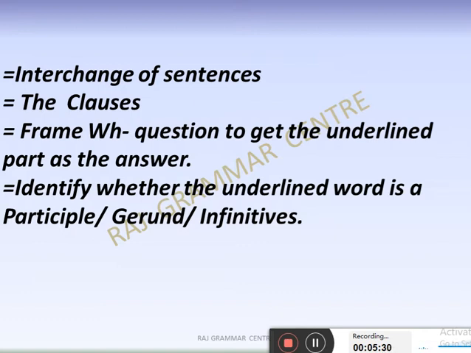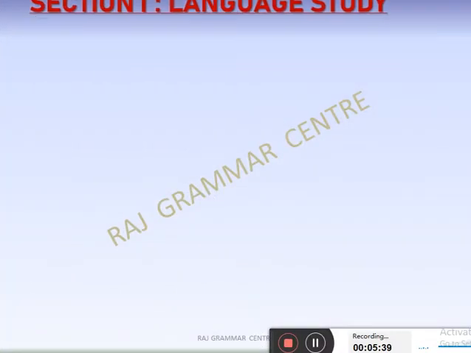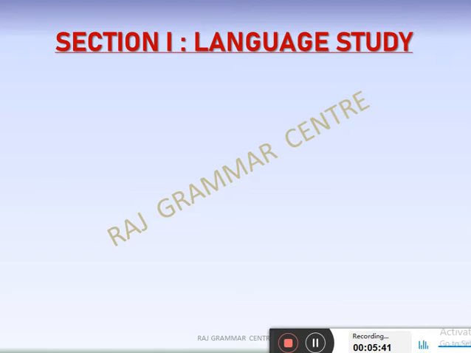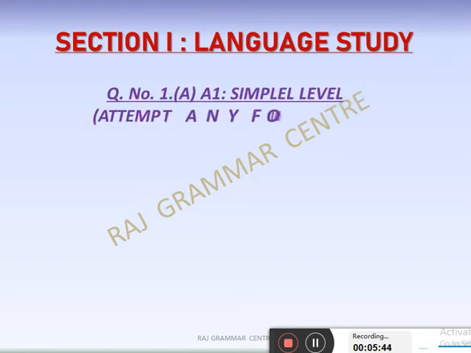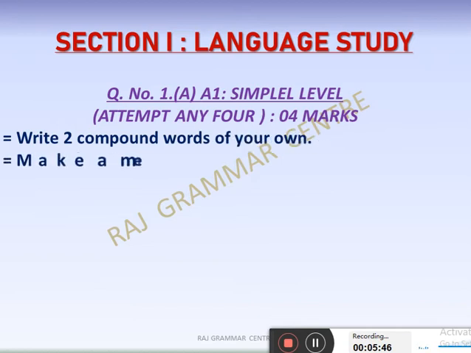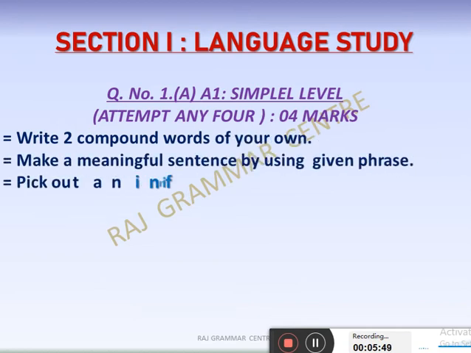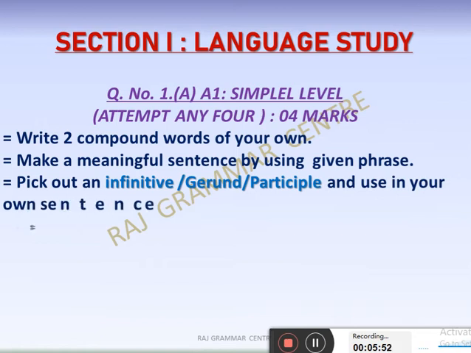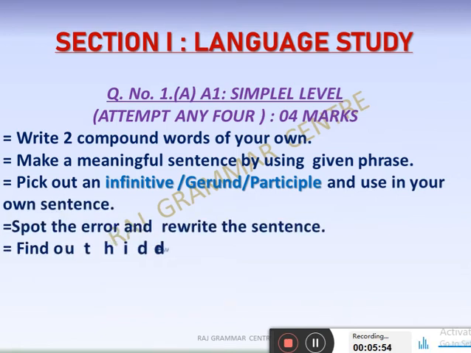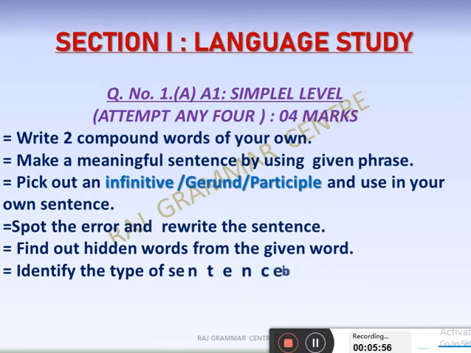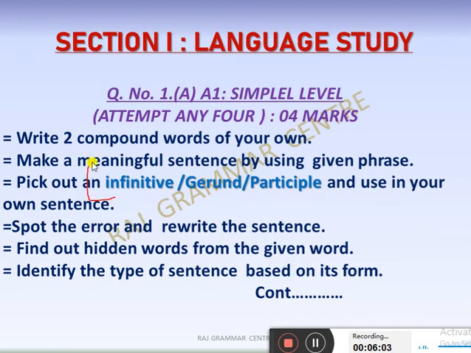Now I am showing you the same language study part, but I have underlined that which might come in passages also. Some topics from language study might come in contextual passages also. Now see here. This part of language study you know very well, I already taught you earlier. Now see, pick out infinitive, gerund, participle and use in your own sentence. See, I have highlighted it.